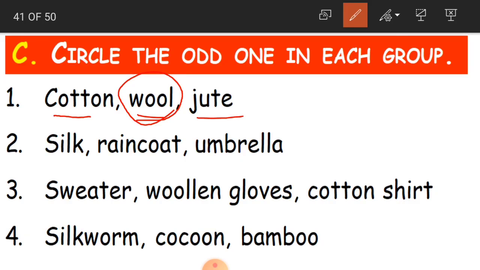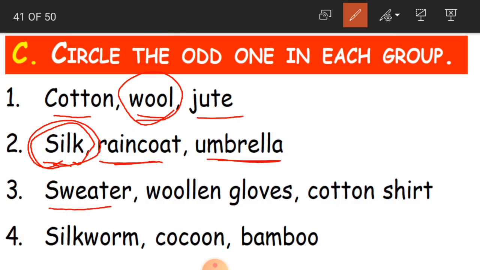Then second question it is silk, raincoat and umbrella. Odd one is silk. Why? Because raincoat and umbrellas are waterproof materials. Not only waterproof materials, they are also objects which we use in rainy season. But silk is a cloth. It is a cloth which is obtained from the animal fiber. Clear, children? Yes.